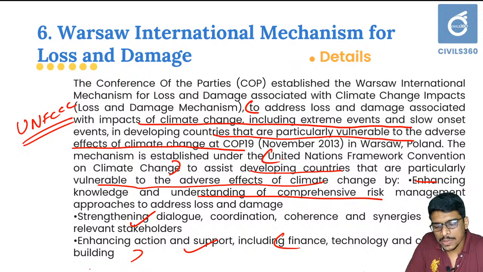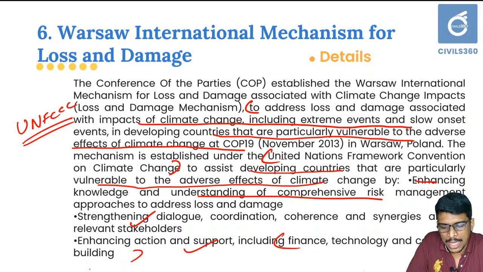In this session, you just need to understand that the Warsaw International Mechanism for Loss and Damage is under UNFCCC. It aims to address climate change associated loss and damage, including extreme events.